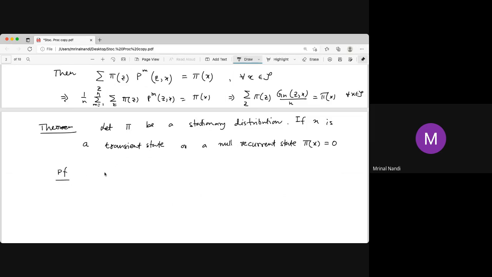So what is the proof? The proof comes from the previous result. The limit as n tends to infinity of G_n(z,x)/n is 0. You know that is 0 for transient and null recurrent states. So you just multiply it by pi(z), and then it is also 0.